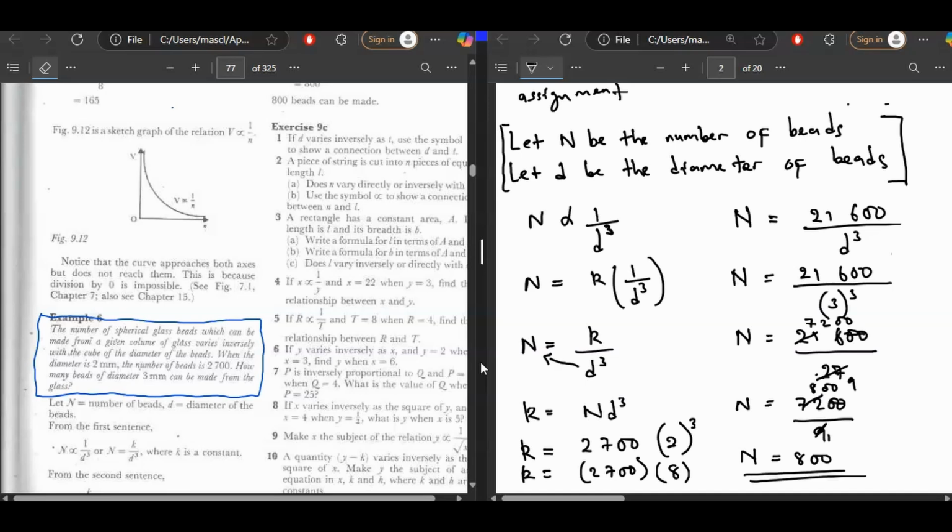It also makes sense that if we increase the diameter from 2 millimeters to 3 millimeters, that means the number of beads should be reduced from 2,700 to 800. Using, of course, our constant. What is our constant? 21,600. Saka, that is our second question.